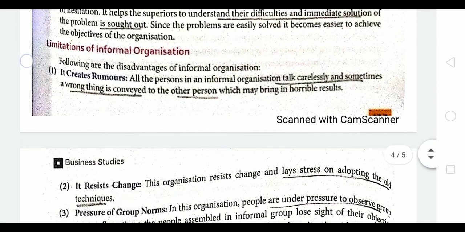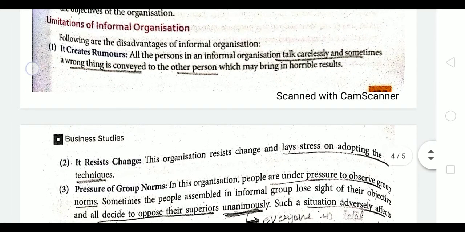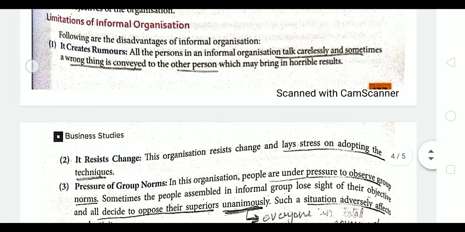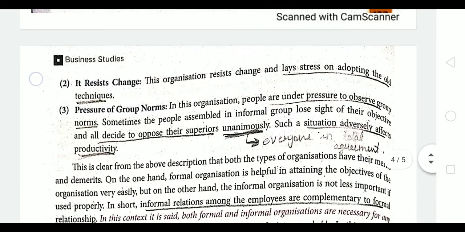Next, we have the limitations of informal organization. First is it creates rumors. Rumors means sometimes we talk carelessly and sometimes a wrong thing is conveyed to other persons. So automatically the results can be negative or even horrible. Next is it resists change.